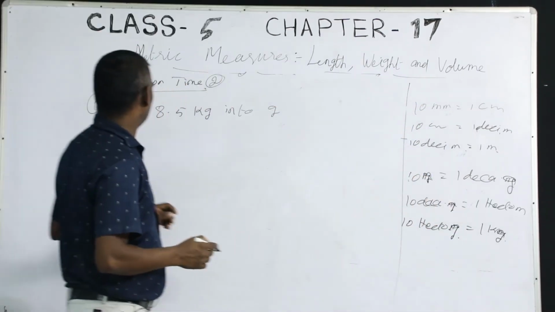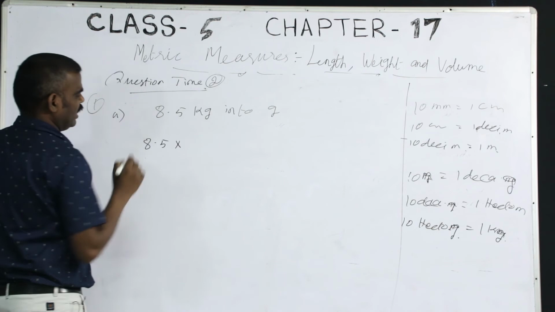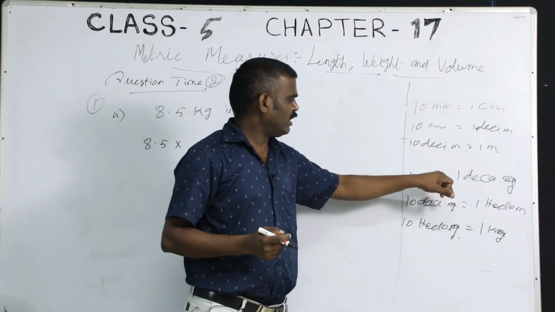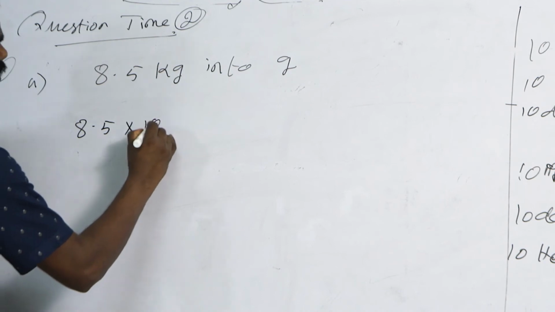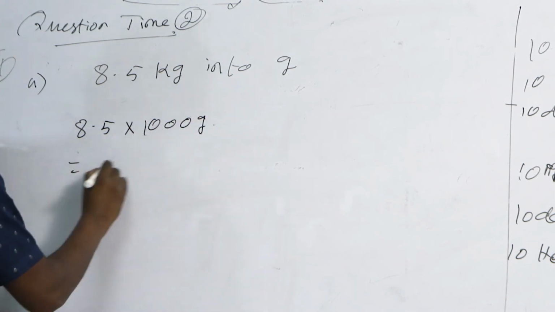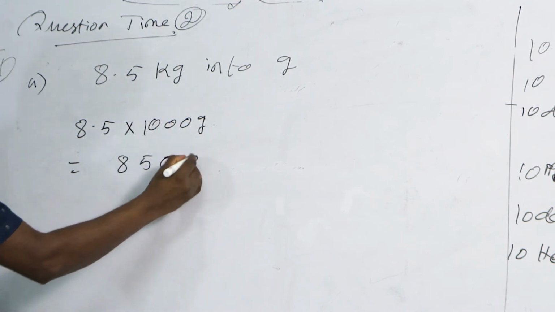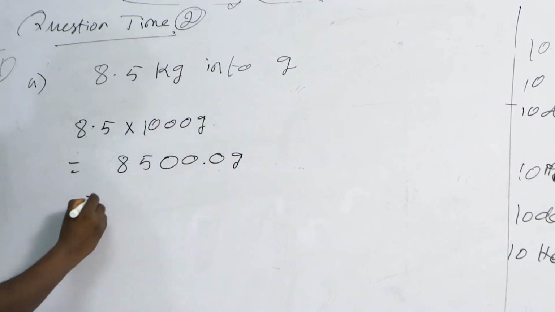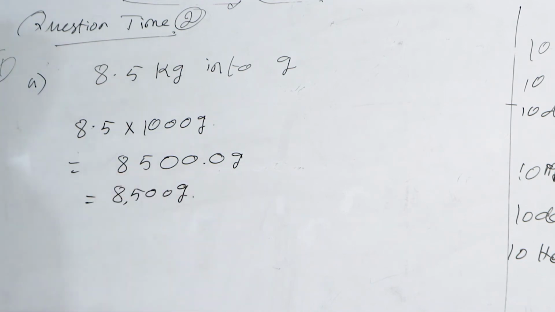It's just the same. 8.5 kg. 8.5 into, look, how many grams equal to 1 kilogram? 10 into 10, 100, 100 into 10, 1000. So, no need to multiply, just add the zeros, 1, 2, 3. But after the point there is one number, right? So, right to left one number. So, how much? 8,500, 500 gram. That is the question's answer, right?